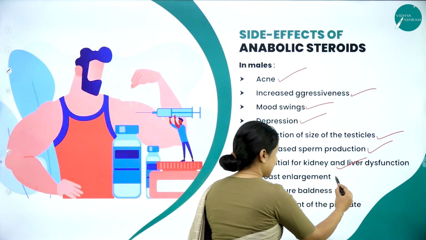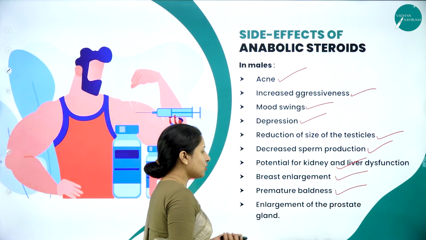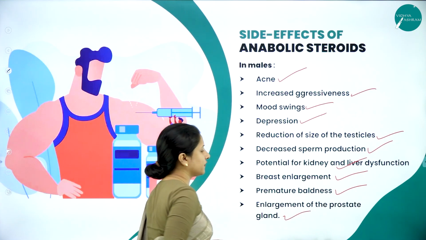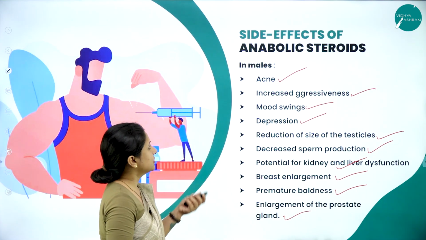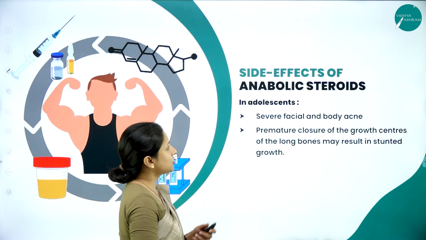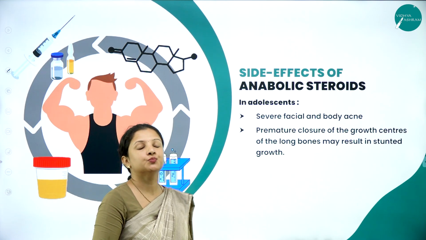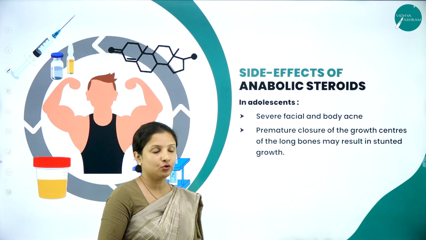It can cause breast enlargement in males. It can cause premature baldness, and also enlargement of the prostate gland. So these are the side effects of anabolic steroids in males. Next, talking about the side effects of anabolic steroids in adolescents, that is children at the age of 12 to 18.